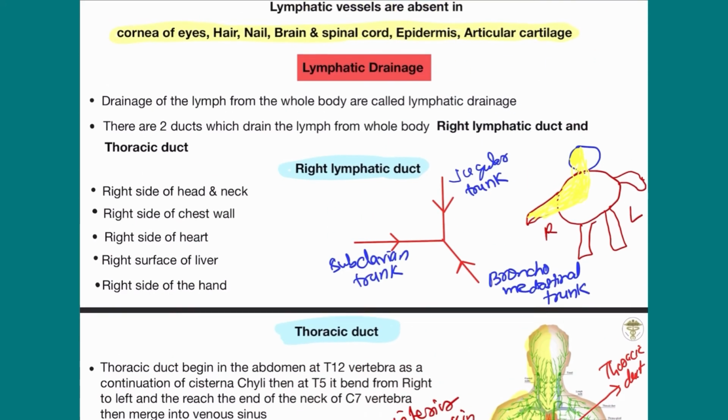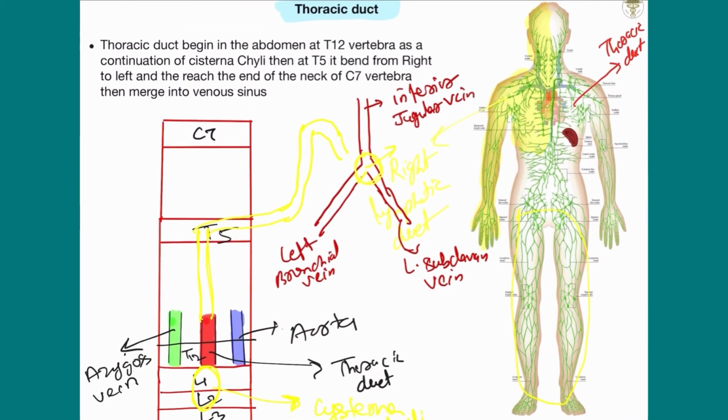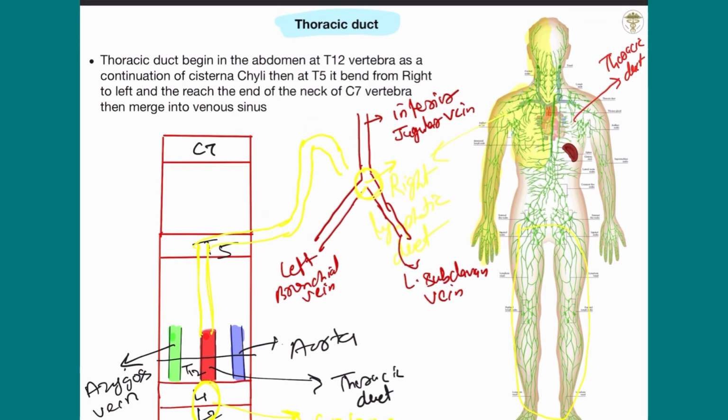Like I said, these 3 veins merge, meaning the right lymphatic duct opens into the right venous angle, and here the thoracic duct opens into the left venous angle. This is the left venous angle where these 3 veins are merged. So please learn these 3 veins where the thoracic duct opens.